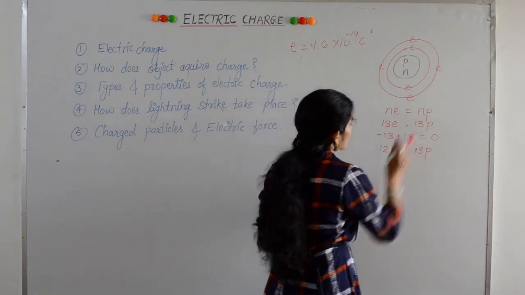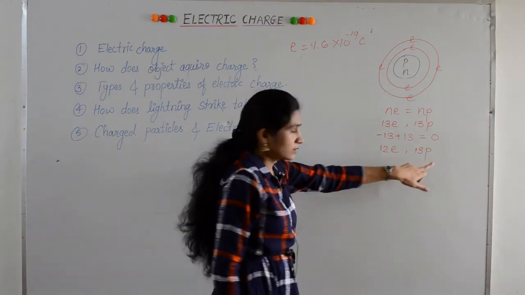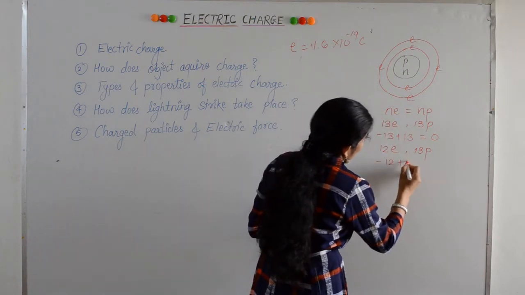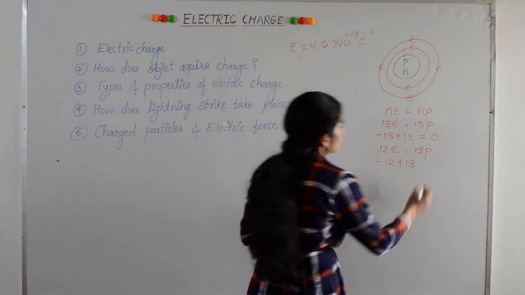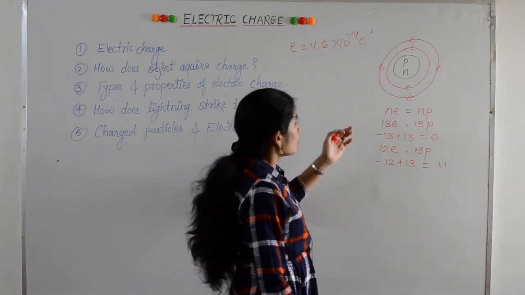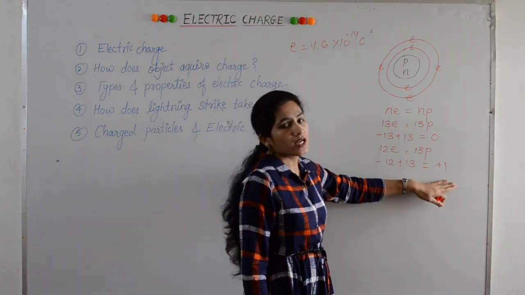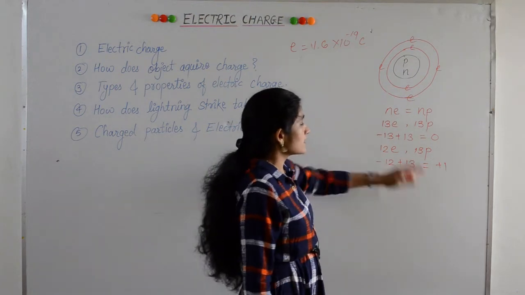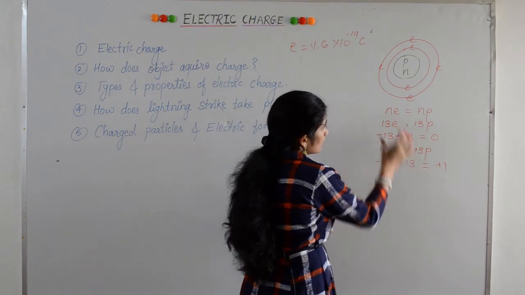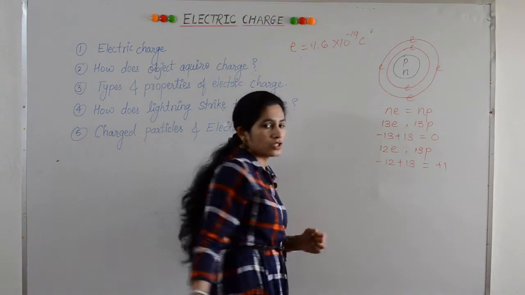So after losing one electron, the number of electrons in the aluminum atom becomes 12 and the number of protons 13. Again we will calculate the total charge. So minus 12 plus 13 is plus 1. This shows that after losing an electron, the atom becomes a positively charged particle. This positively charged atom is called a cation. In this way, the atom becomes positively charged when the atom loses an electron.